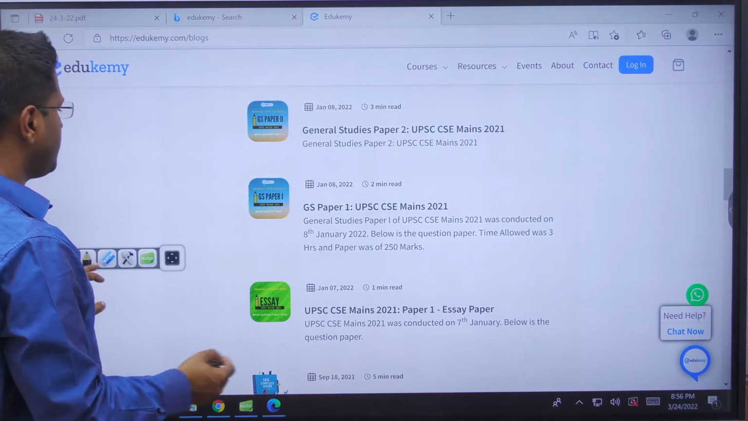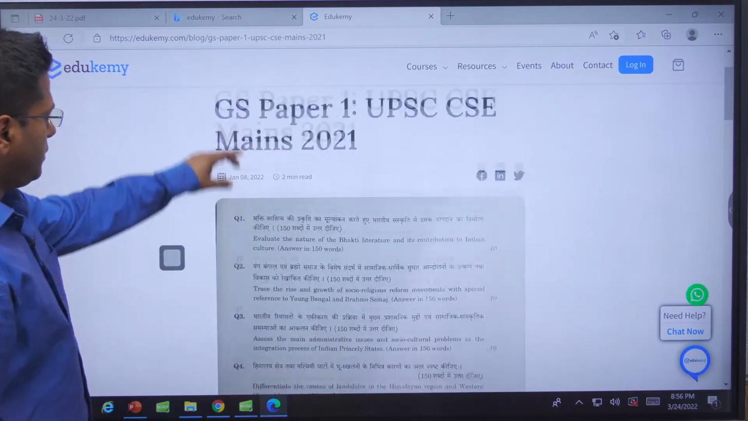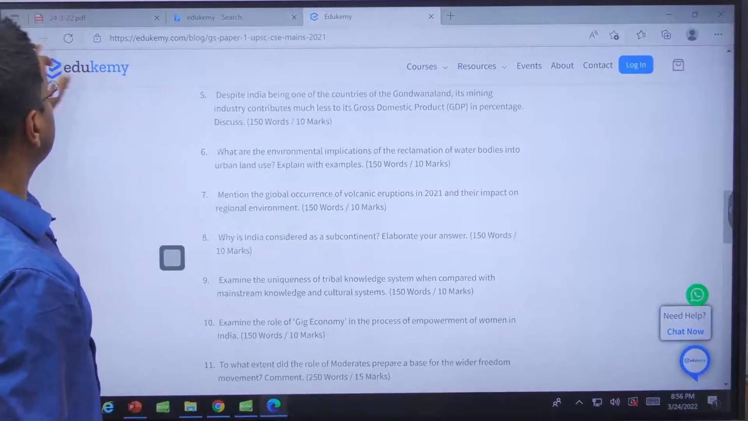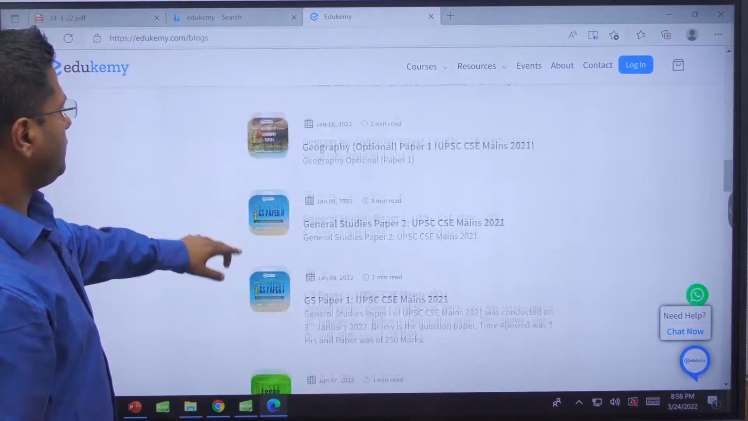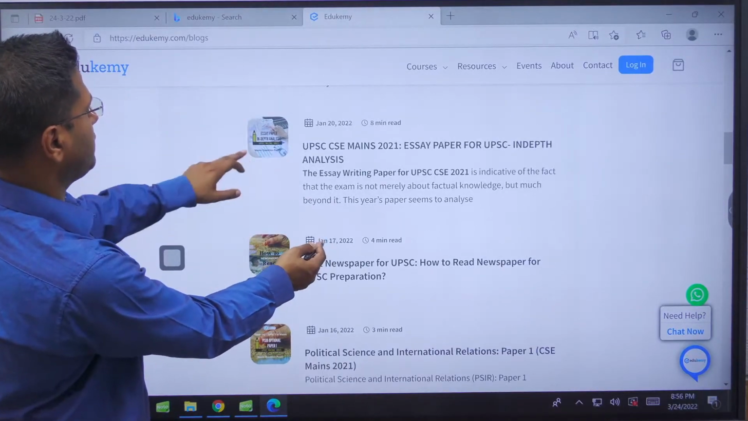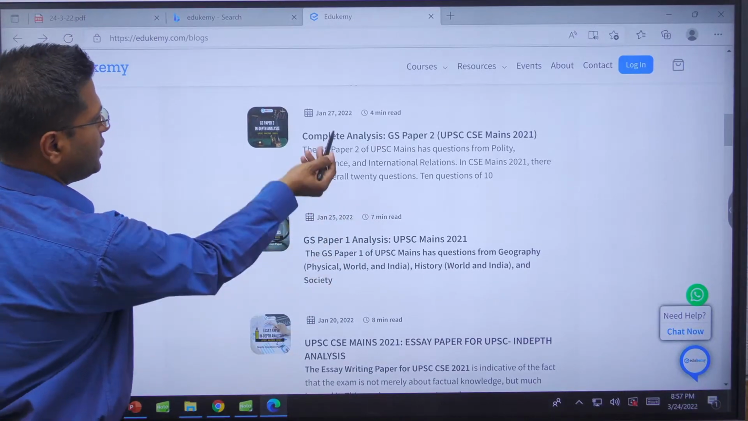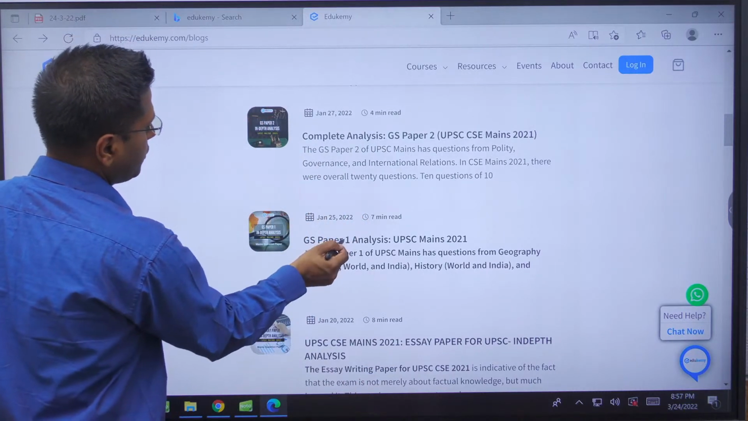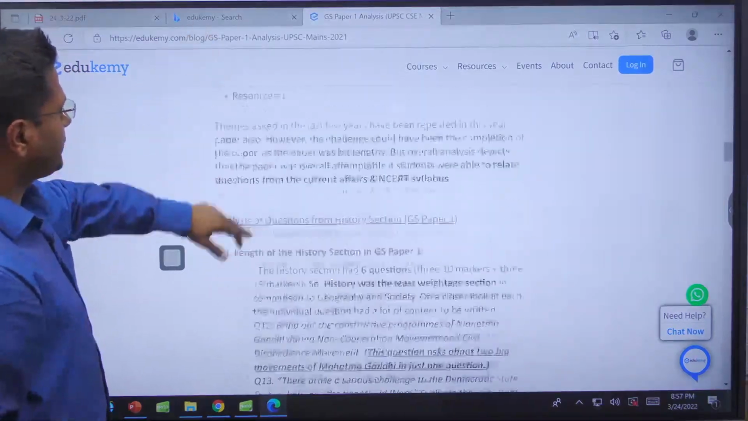When you enter, this was paper 1 that we are discussing. Paper 1, click here. Oh, this is only the question. I'm sorry. Where is it? Yes, GS paper 1 analysis. This is the one. GS paper 2 analysis. 3rd and 4th we have also done, but we have not uploaded them right now. Just click here and you would be able to see what faculty have had to say about the paper.